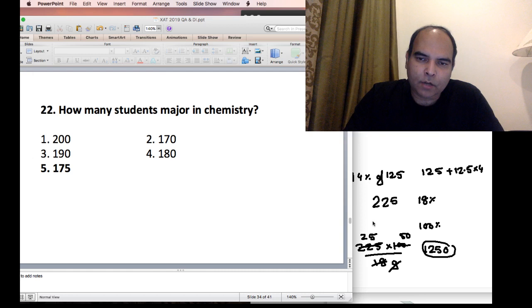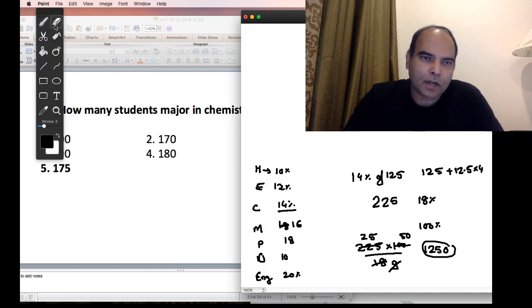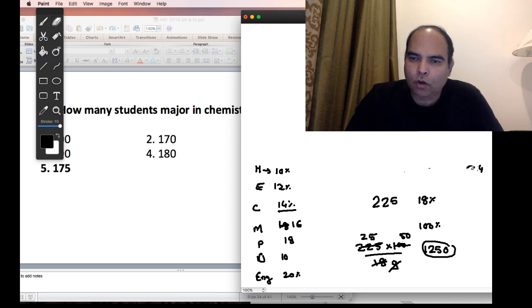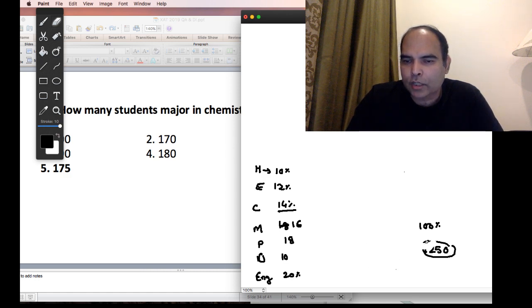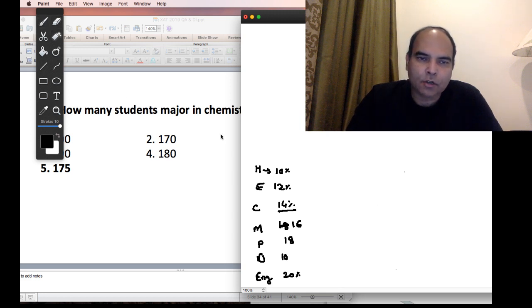Now let me remind you the importance of data interpretation in the QA/DI section is quite high because your qualifying objective in the QA/DI section is around 8 to 10 marks. Actually, sometimes the section qualifying happens at 6, 7 marks also. But to be safe, your section qualifying objective will be between 8 to 10 marks in the QA/DI section, and out of that you will get two sets in data interpretation, and the sets are pretty easy to do.